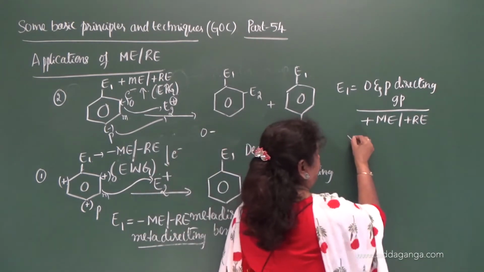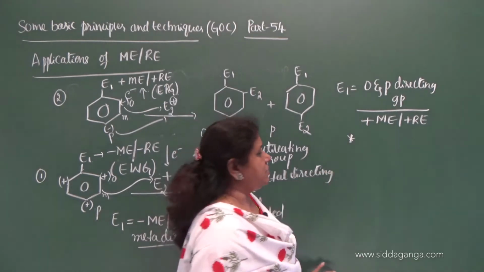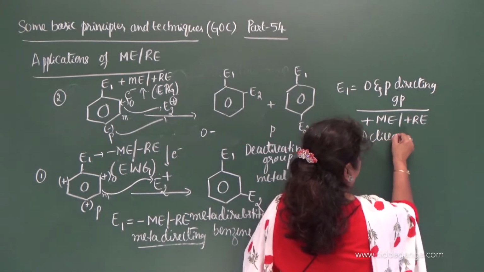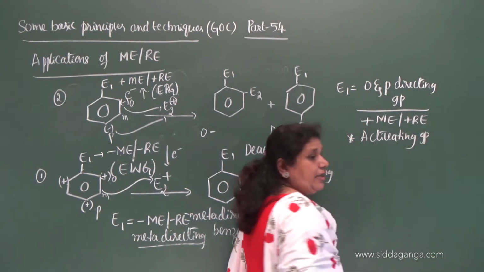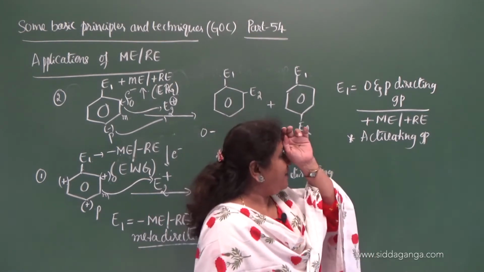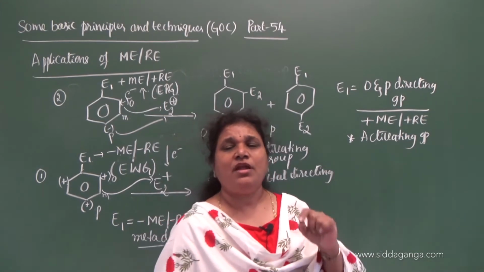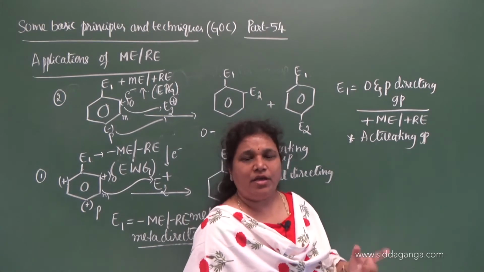And at the same time, the group with positive mesomeric effect and positive resonance effect is also called activating group, because it increases the electron density on the benzene ring, and thereby it facilitates the electrophilic substitution reactions of benzene. Hence it is called activating group.